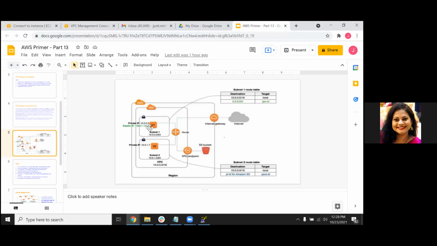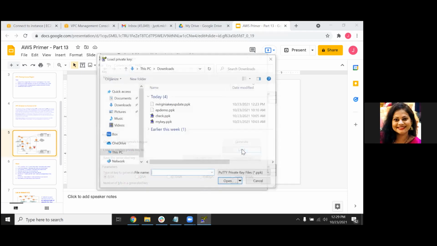To connect to my public instance, or Linux machine, we'll do it through PuTTY. For that, first the key which you would have downloaded while creating this instance is in .pem, so you need to convert it into .ppk. How do you do that? Open PuTTYgen, load that PEM file.